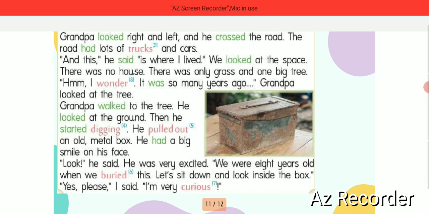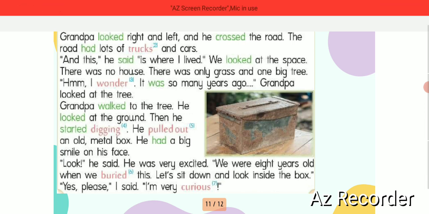The road had lots of trucks and cars, and this, he said, is where I lived. We looked at the space. There was no house. There was only grass and one big tree. I wonder, it was so many years ago. Grandpa walked to the tree.